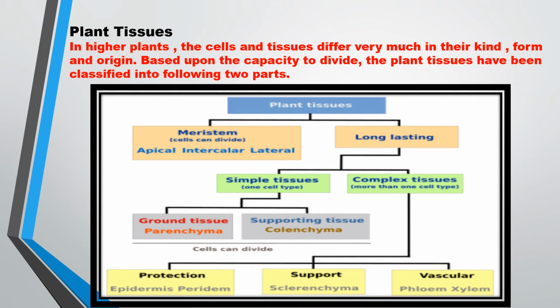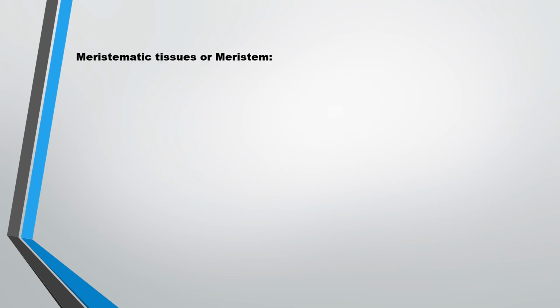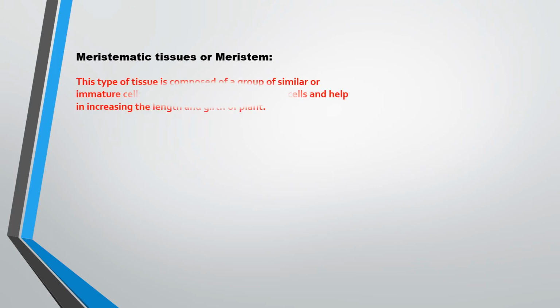Now in this chapter, whatever slides I am giving you, I am telling you first meristematic tissues. So first we will learn about meristematic tissues or meristem. This type of tissue is composed of a group of similar or immature cells. Because these tissues have immature cells, they are dividing and they are making mature cells.